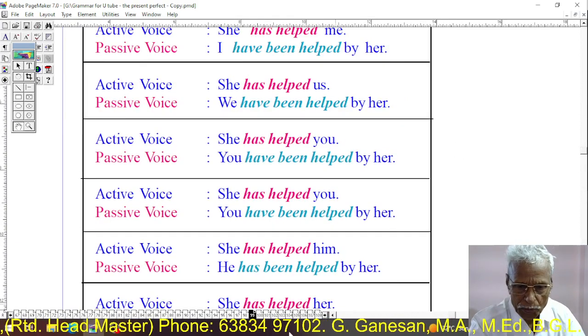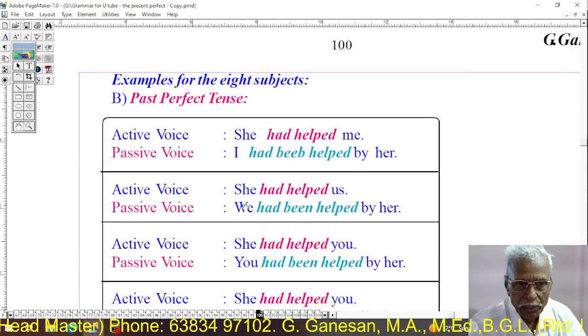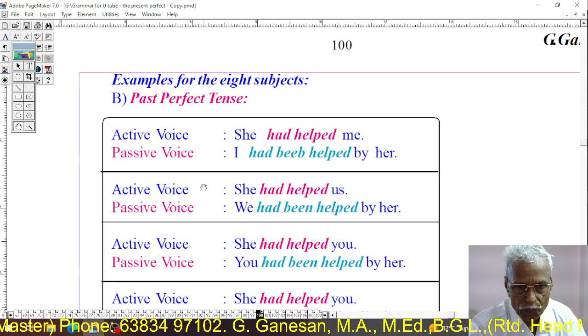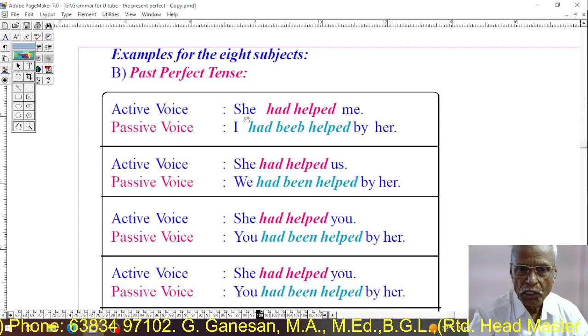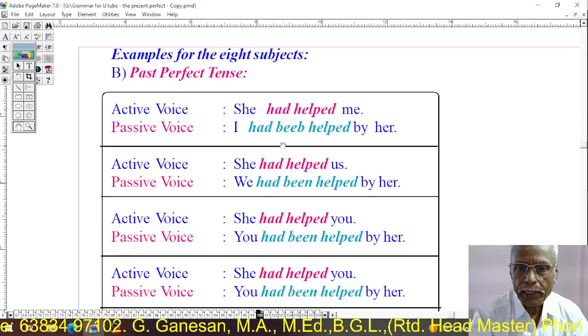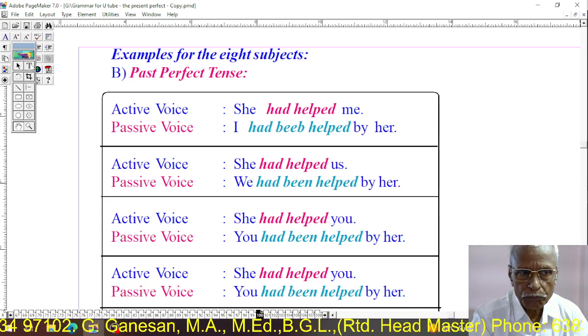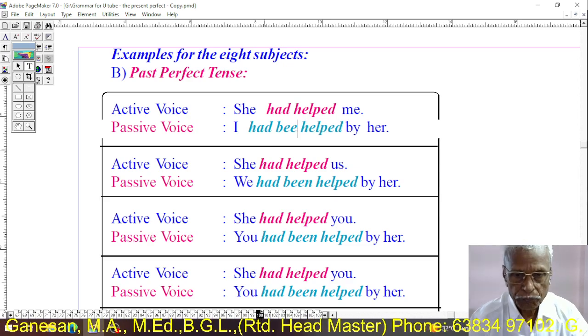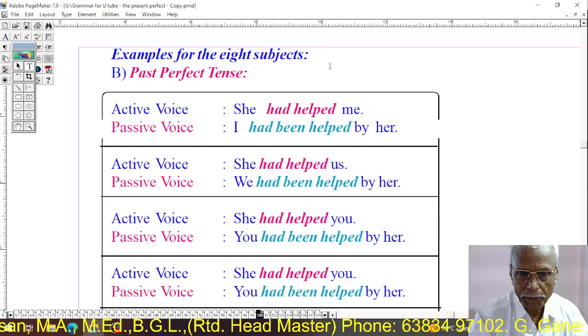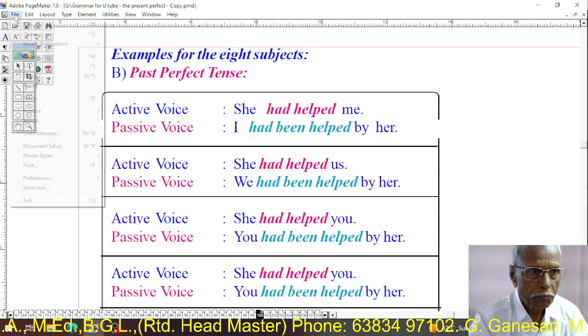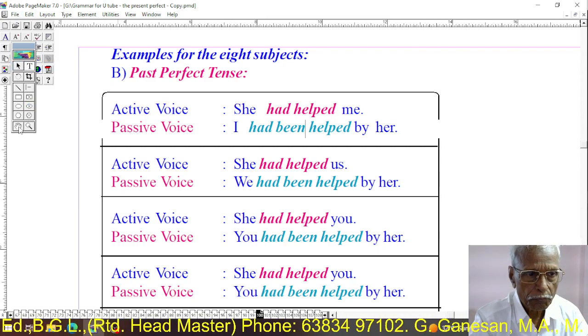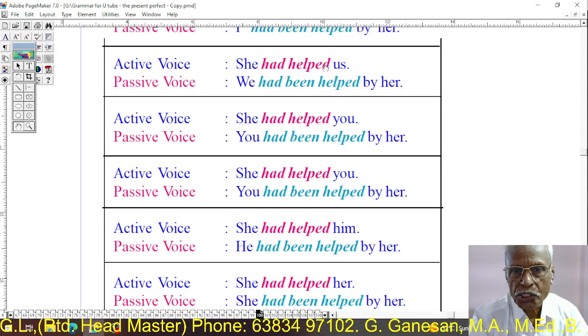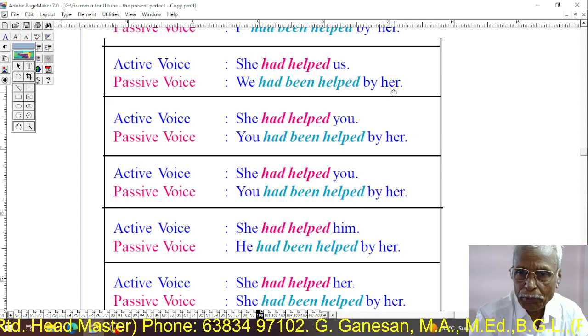It is present perfect. Now the past perfect. Active and passive. She had helped me. I had been helped. I had been helped by her. She had helped us. We had been helped by her.